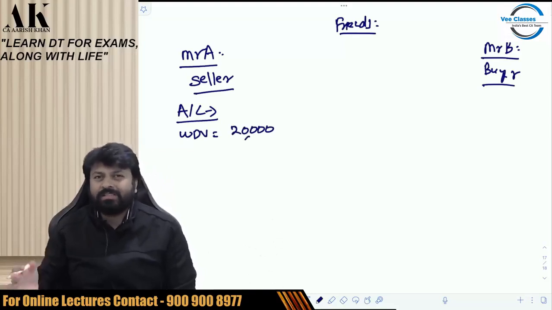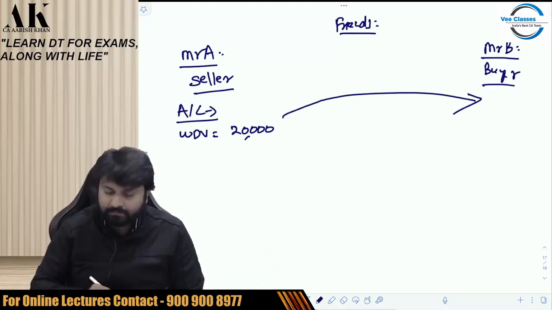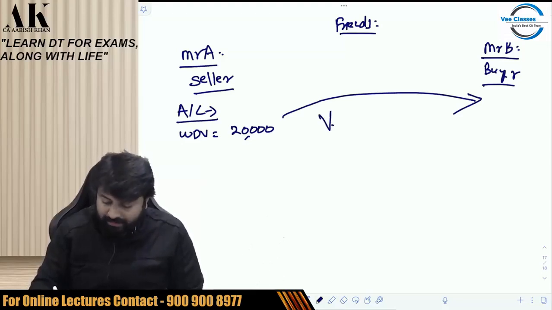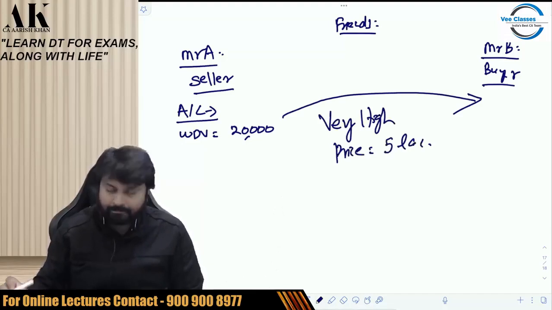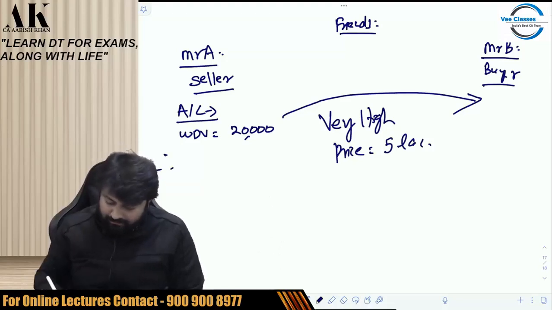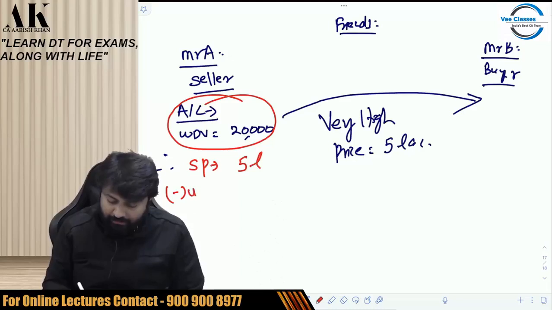Just 20,000 is the WDV of the AC. Now, Mr. A is selling that AC to Mr. B at a very high price, say of 5 lakh rupees. Therefore, this being a part of block of asset, Mr. A has to compute capital gain: selling price 5 lakhs minus WDV.